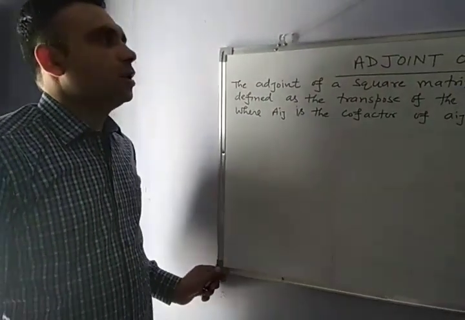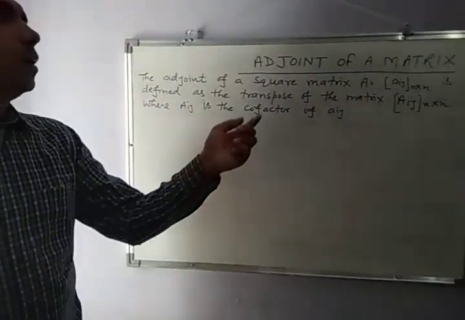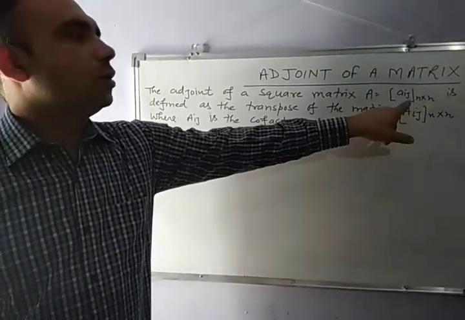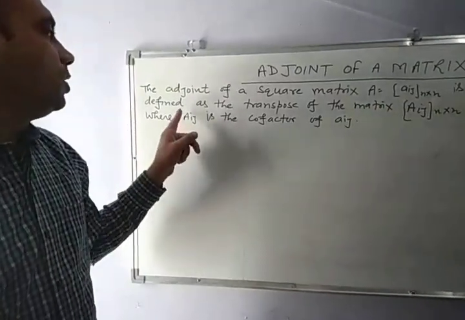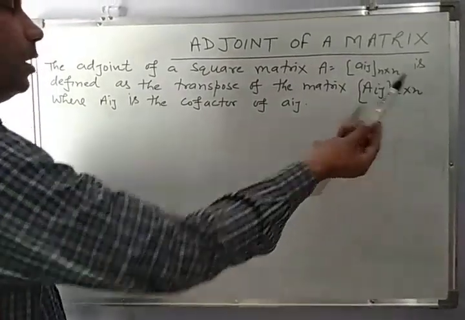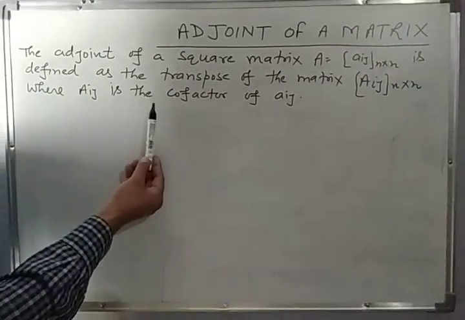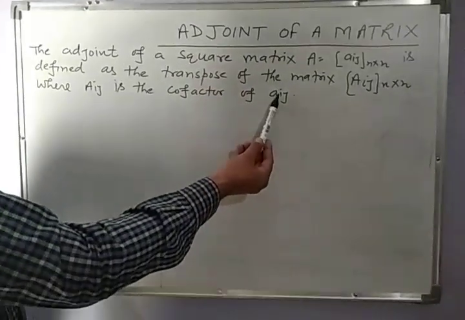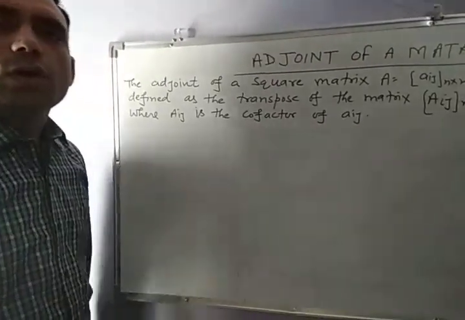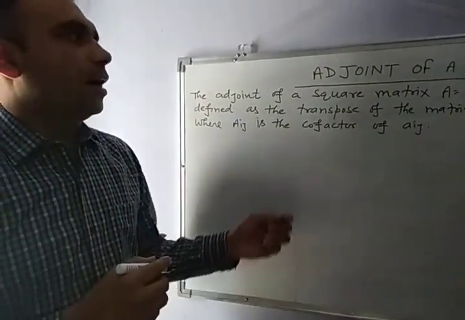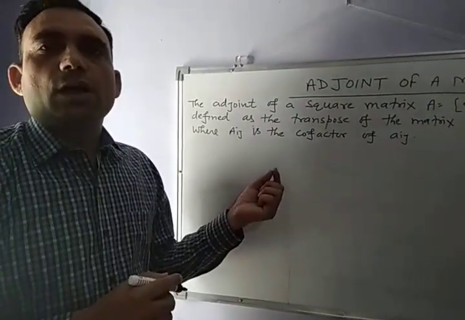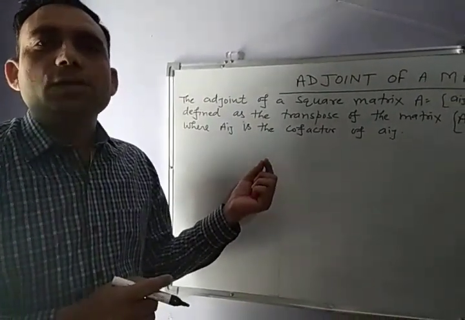Our today's topic is the adjoint of a matrix. The adjoint of a square matrix A = [aij] of order n is defined as the transpose of the matrix [Aij] of order n, where Aij is the cofactor of the element aij of this square matrix A. Or in general, we can say that the adjoint of a matrix is the matrix obtained by the transpose of cofactors of these elements.